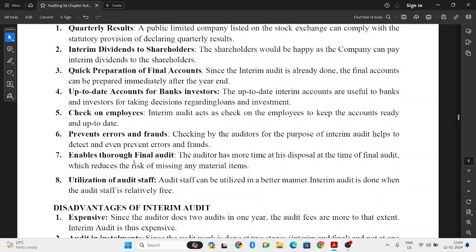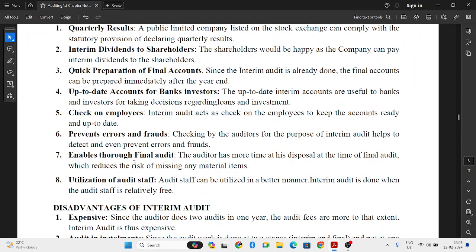Next, enables thorough final audit. So it checks very deep. The books of accounts are verified very deeply. So the auditor has more time. When he takes the interim audit, then while preparing the final accounts, he has more time because he has already done half of the work and needs to only do the other half. So he can carefully do the final audit. So it will help him to do the thorough final audit.